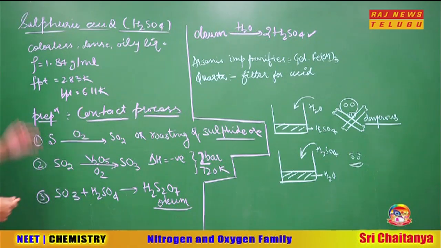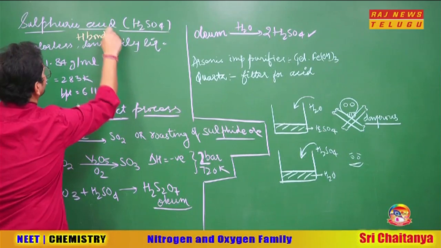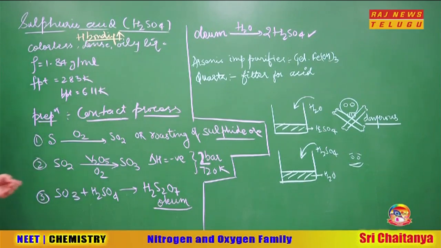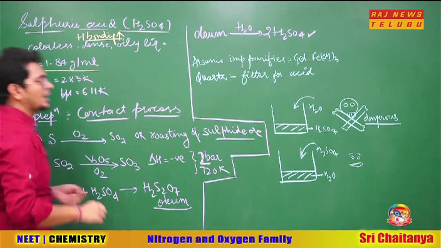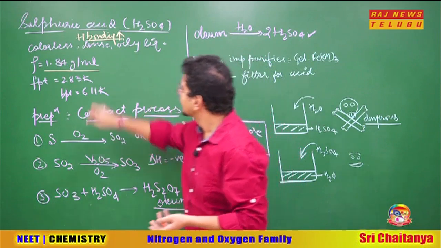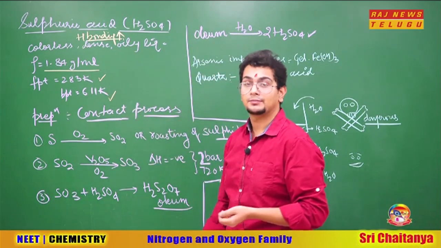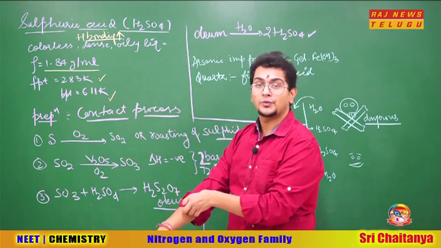Sulfuric acid is a colorless, dense, oily liquid. Why dense? Because of extensively high hydrogen bonding. Hydrogen bonding is very high in the case of sulfuric acid. Density is 1.84 gram per ml, almost 1.8 times that of water. Freezing point is 283 Kelvin and the boiling point is 611 Kelvin. So you can understand that even the boiling point is very high.